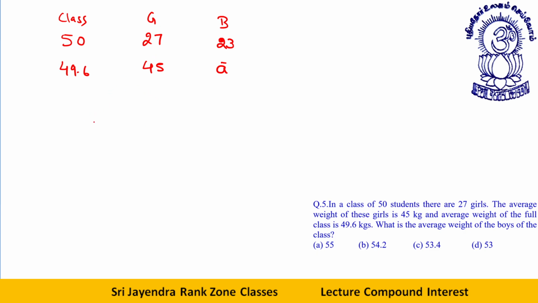The thing is, let's say this average is 45. This average is A. What is the average of this group? The average of this group is 49.6. Okay, dear students. Now the difference, if I talk about this difference now, this difference will be in this ratio. 27. The difference over here will be in this ratio.